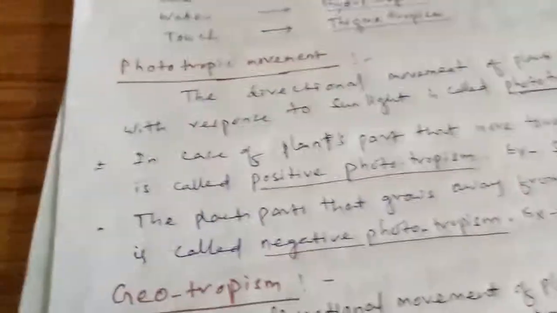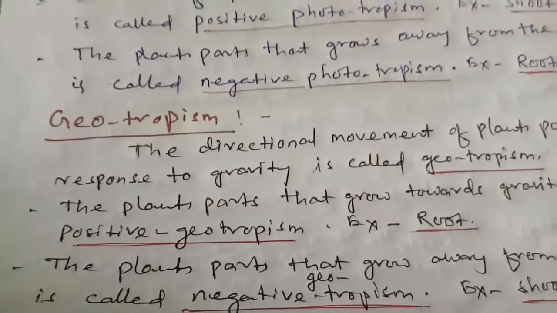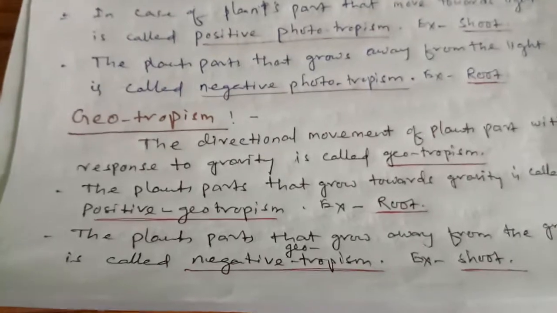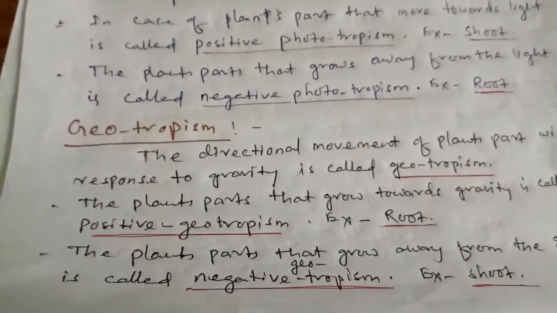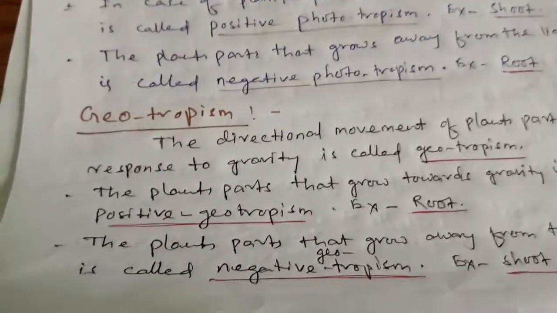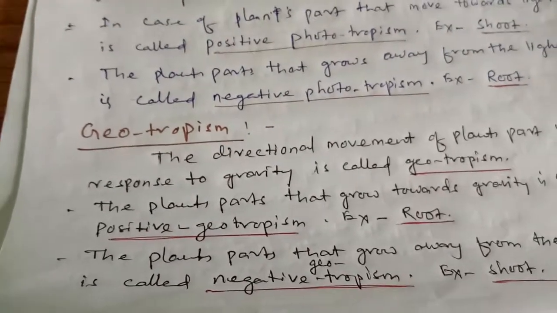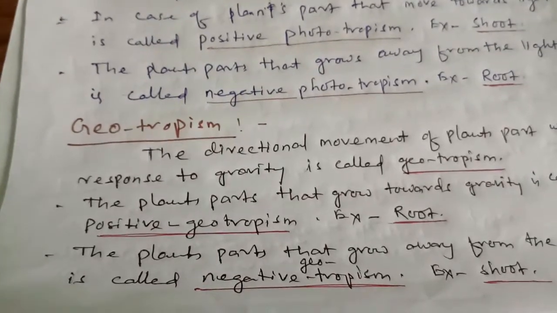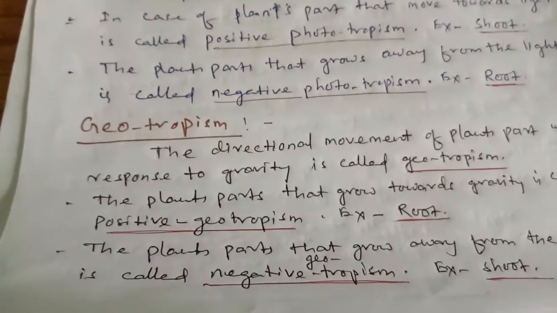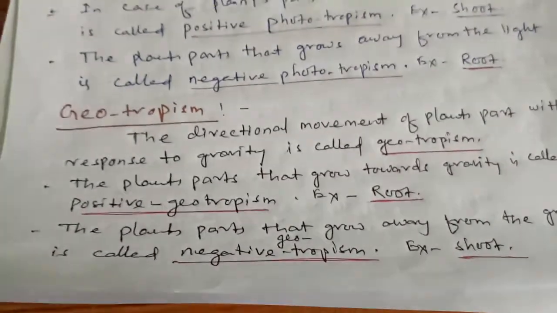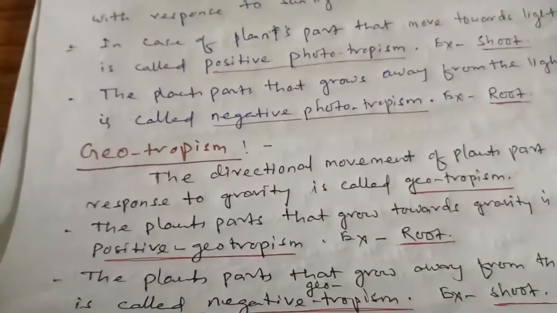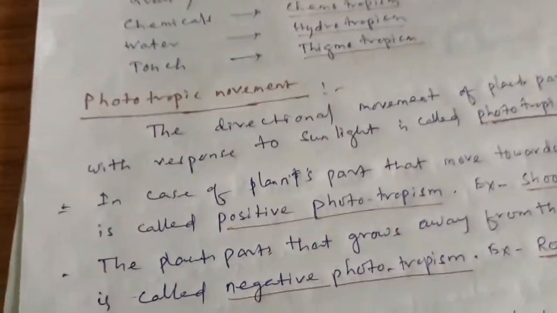Similarly, the second type of tropism is geotropism. The directional movement of plant's part in response to gravity is called geotropism. The plant's part that grows towards gravity is called positive geotropism, which is the root of the plant. And the plant's part that grows away from gravity is called negative geotropism, whereas the shoot of the plant shows negative geotropism. And next is chemotropism.